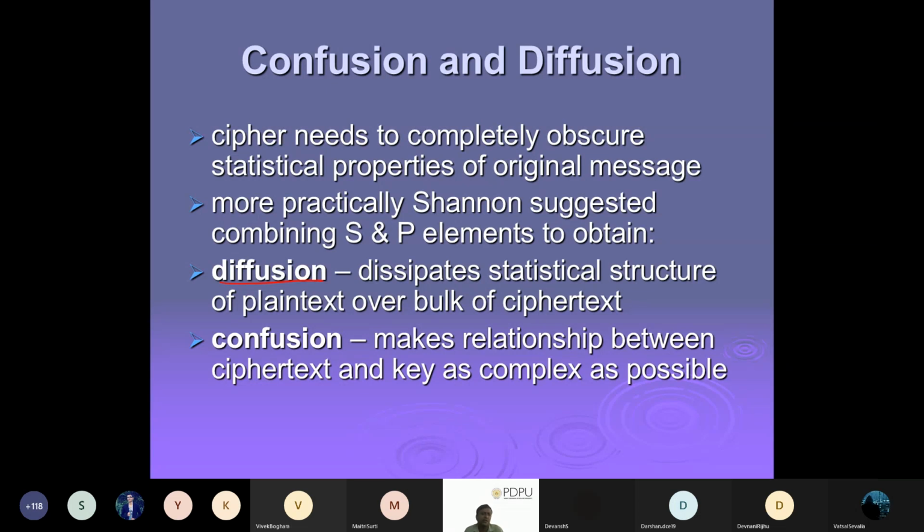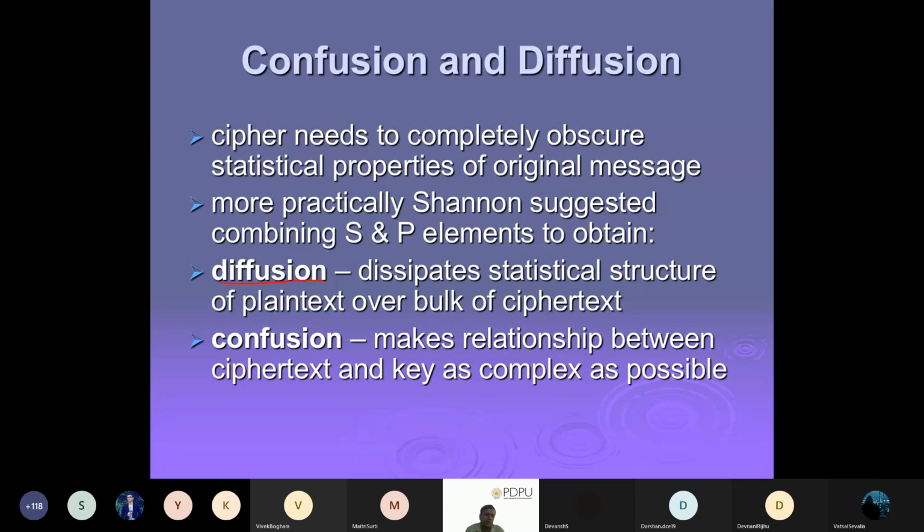The second thing is the key. Just like the attacker cannot guess the plain text, we want that the attacker cannot guess the key. So we have to make it strong, so that from the ciphertext alone no one can get the key. The best example to show a lack of confusion is the Caesar cipher: if I give you the ciphertext, you can get the key, and from the key you get your plain text.